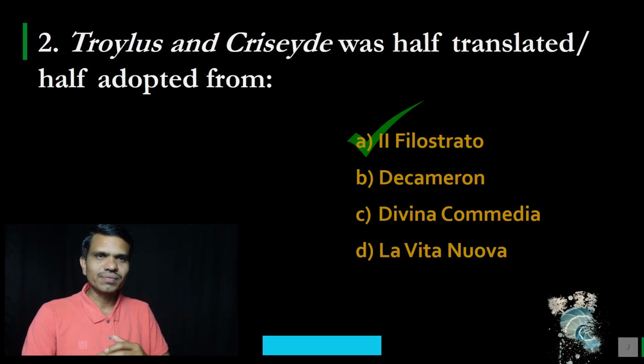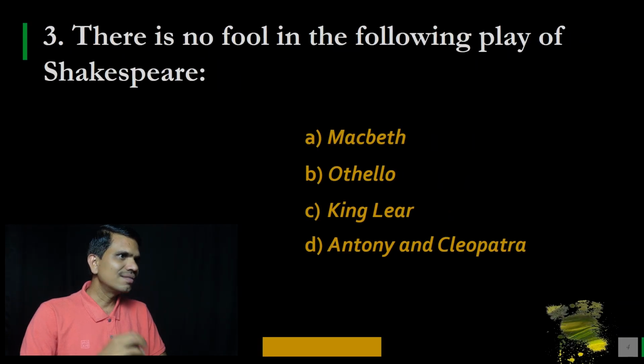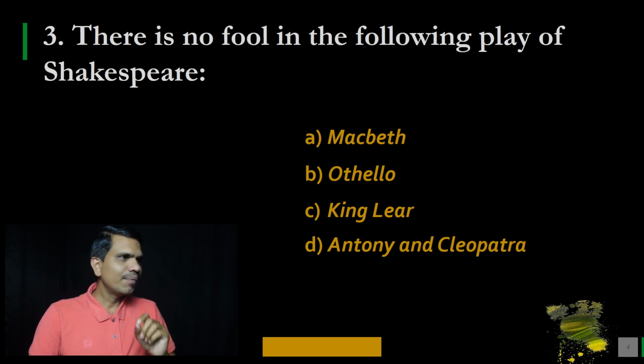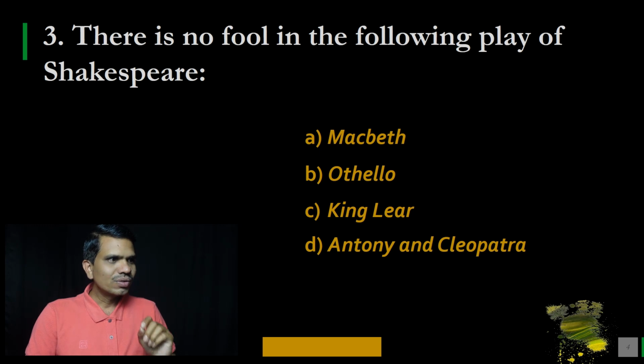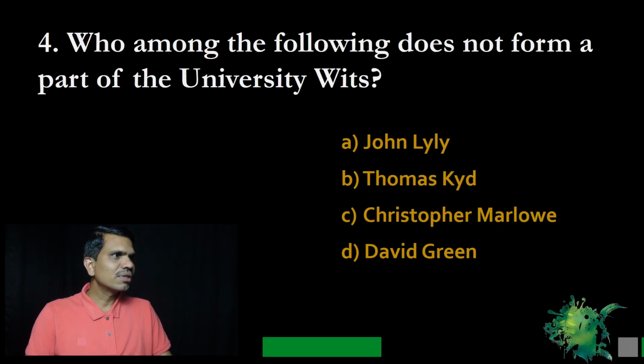So next question. Question number 3, there is no fool in the following play of Shakespeare. Options are A, Macbeth; B, Othello; C, King Lear; and D, Antony and Cleopatra. And the correct answer is option A, Macbeth. Question number 4, who among the following does not form a part of the University Wits? Options are A, John Lilly; B, Thomas Kidd; C, Christopher Marlowe; and D, David Green. And the correct option is D, David Green.